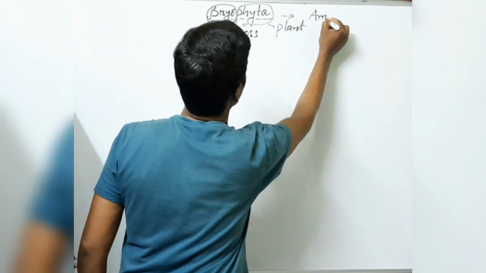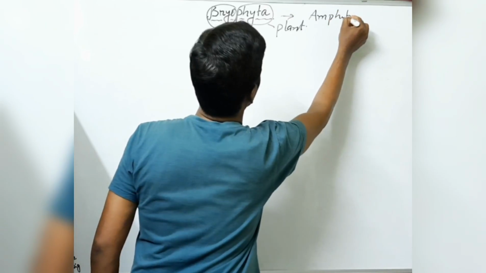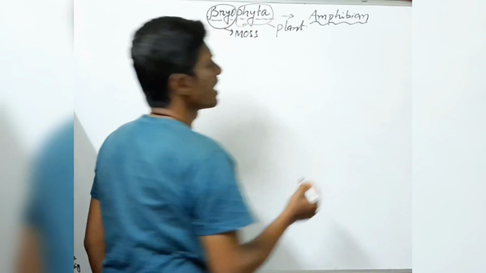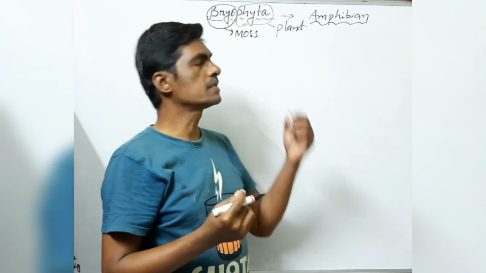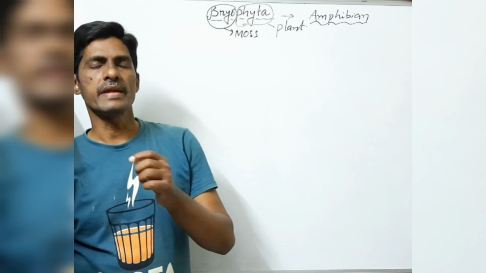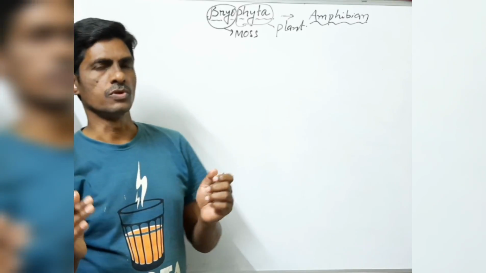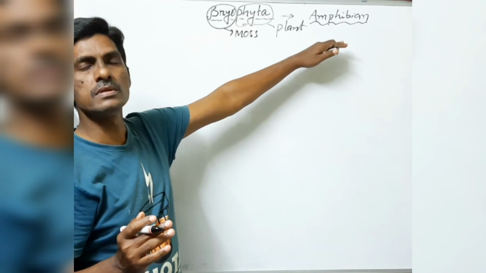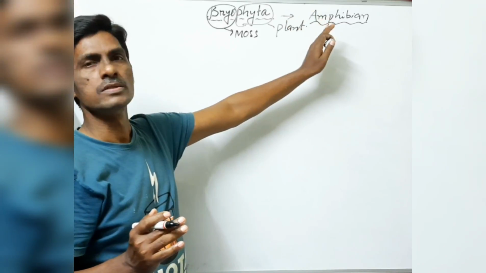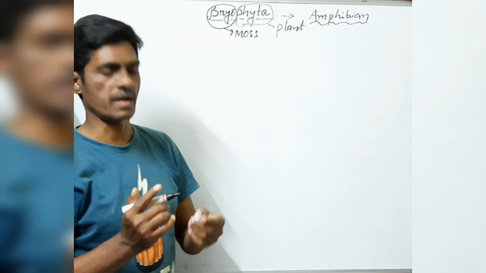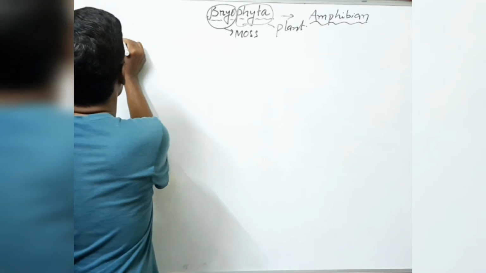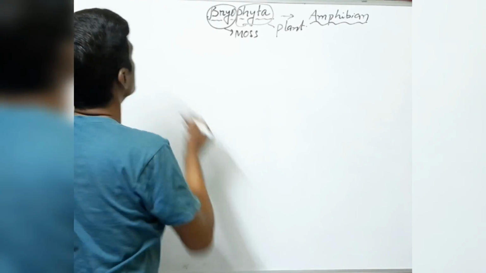Amphibian. What is the meaning of amphibian? Amphibian means the plant needs land and water both. During fertilization the plant needs water, and for growth and development it needs land. So that's why Bryophyta is called amphibian plants. And here I will write some introduction for bryophytes.